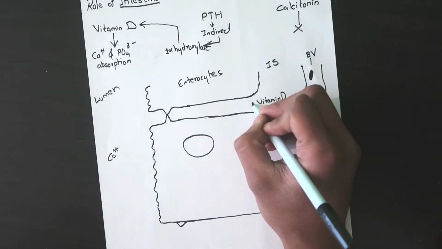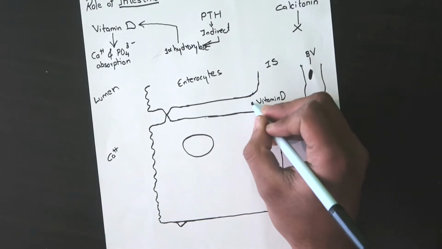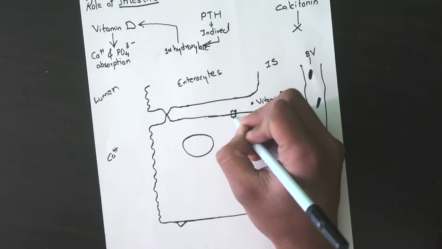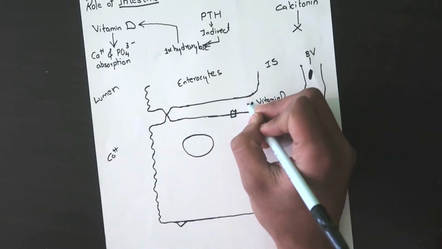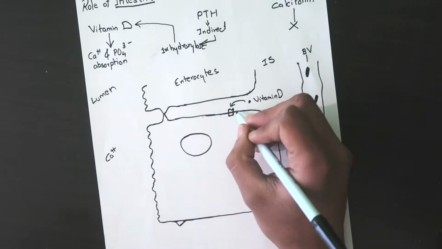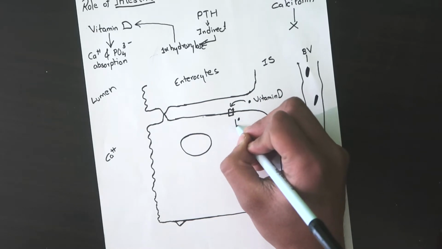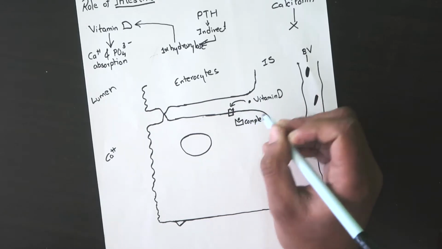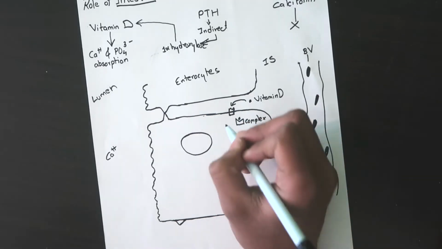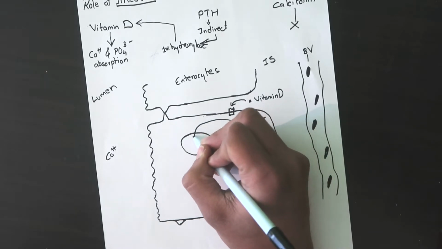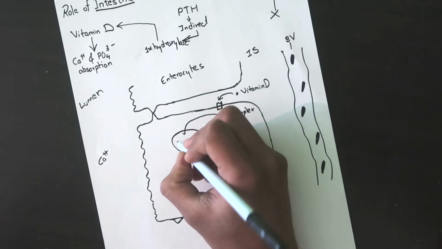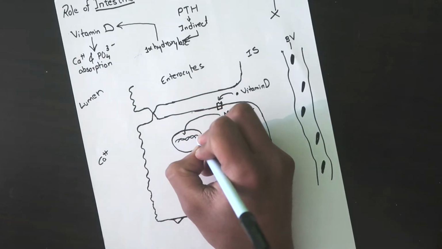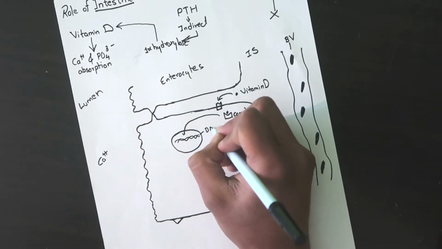Vitamin D will arrive from the blood. I'll just make a dot here. This is the vitamin D, let's say. It has its receptor here on the enterocytes. So this is the vitamin D receptor. Now vitamin D will come and bind with its receptor and form the vitamin D and receptor complex. This complex will move to the nucleus of the enterocytes, and in the nucleus this complex will act on the DNA.